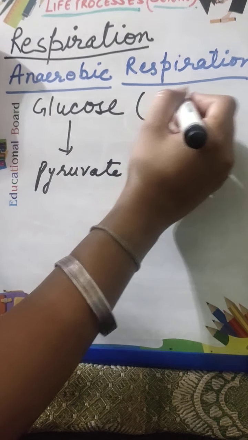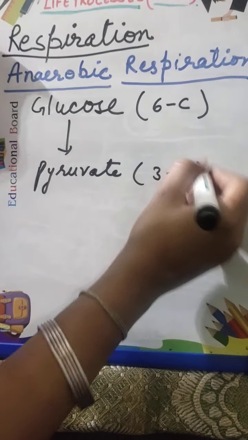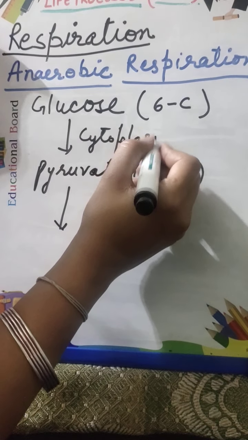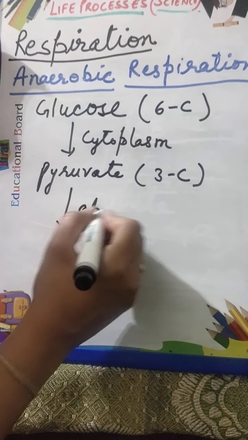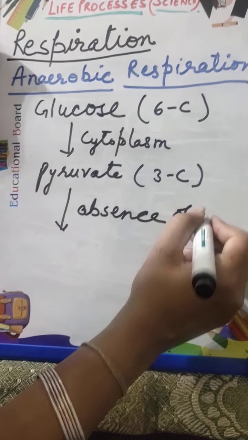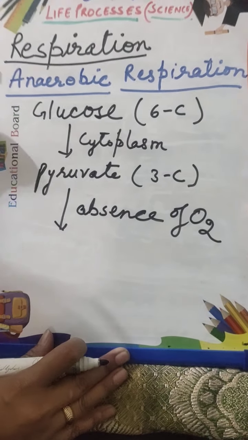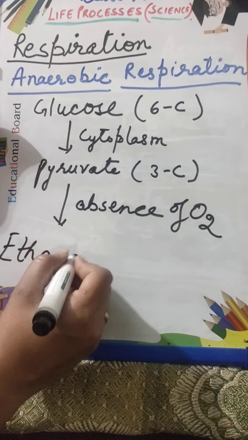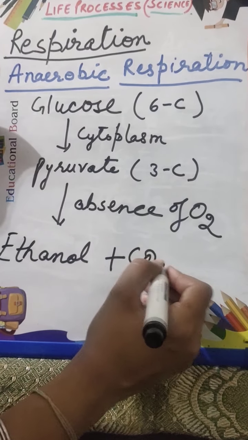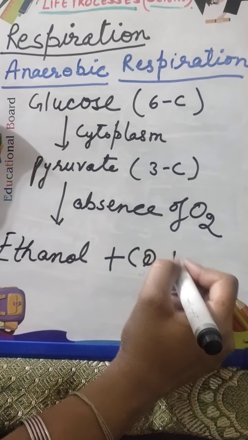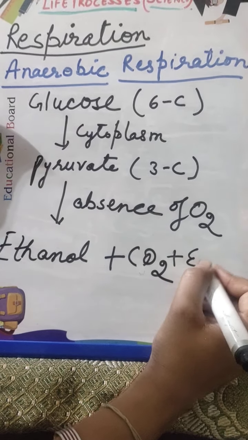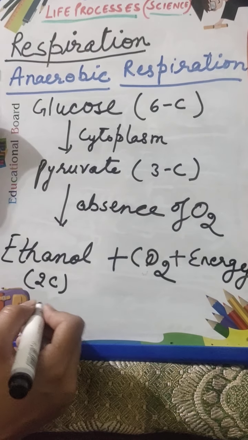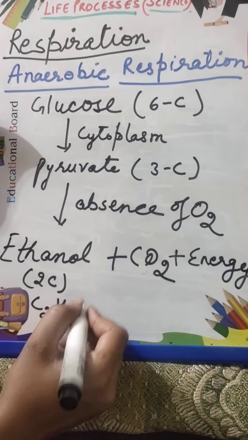It's a 6 carbon compound molecule, it's a 3 carbon compound molecule, and again this process is occurring in cytoplasm. But here, when there is no oxygen, absence of oxygen, this pyruvate is going to convert into ethanol. Carbon dioxide will be released. Again there will be energy. This ethanol is a 2 carbon compound. I can say that the formula is C2H5OH.